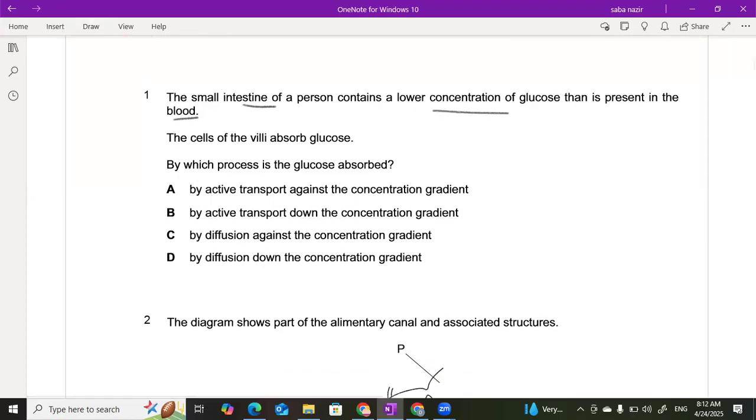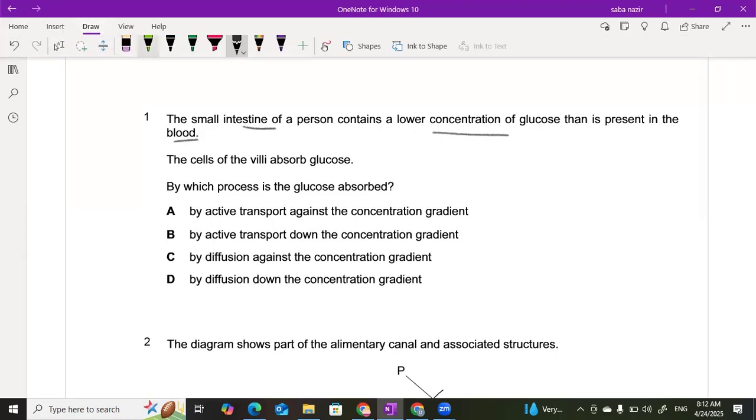So if we assume this is the alimentary canal of a person, right? These are the villi. They are saying that the glucose concentration is lower in the intestine than present in the blood.